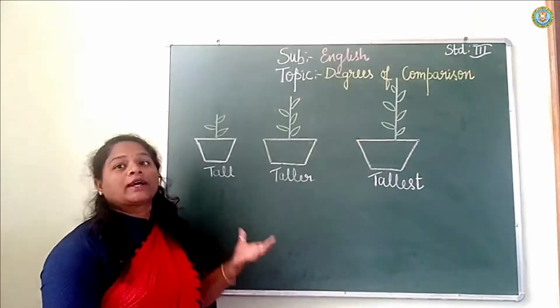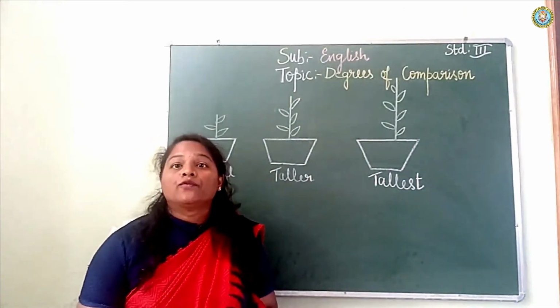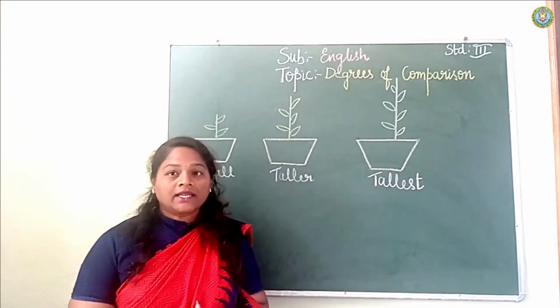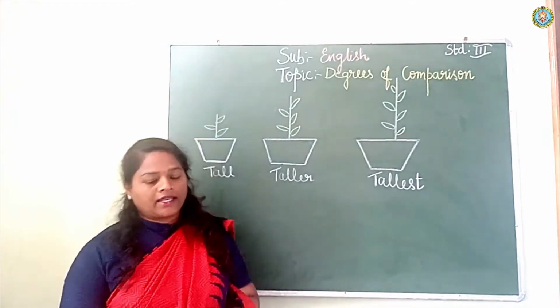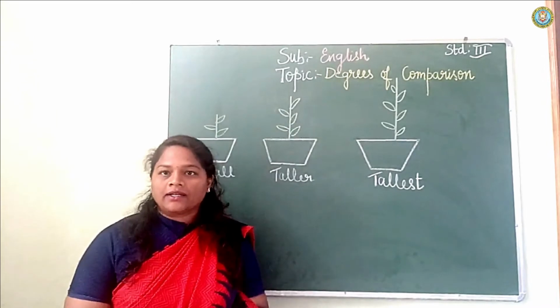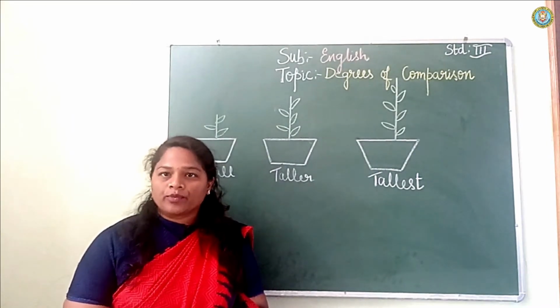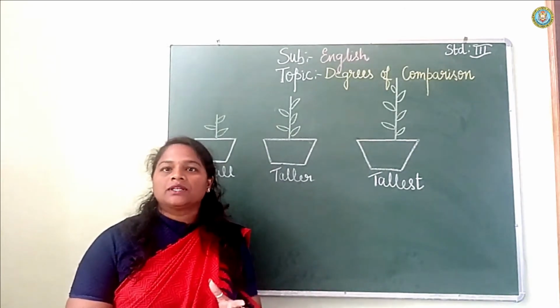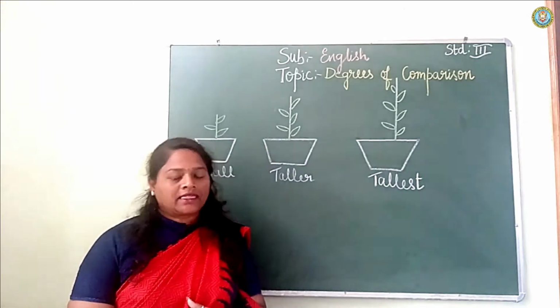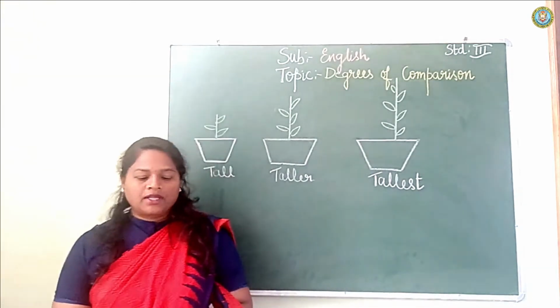Sometimes we need to compare things, persons, animals. I said person, place, animal and a thing. We need to compare.